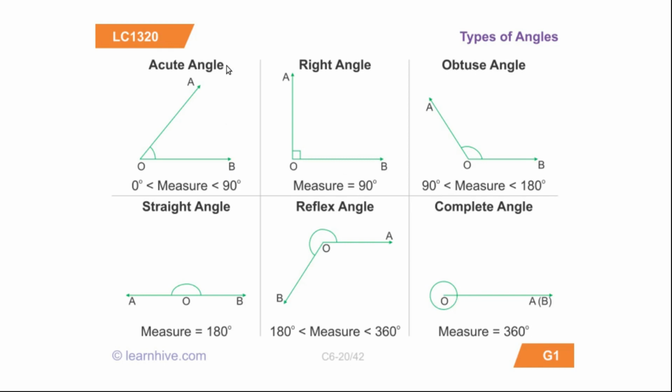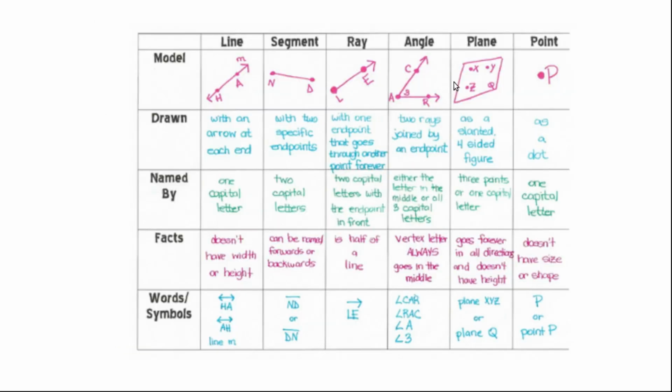So how do we read an angle? This is also important. We read an angle as angle AOB. It is given here. We read it as two rays joined by an endpoint: angle CAR, angle RAC, or angle A, or angle 3. CAR, RAC, angle 3, or just angle A, right?